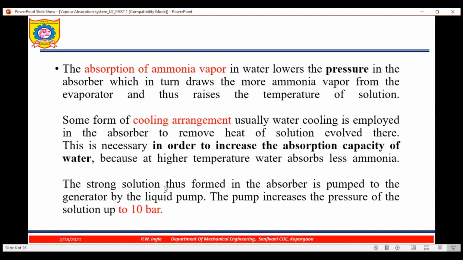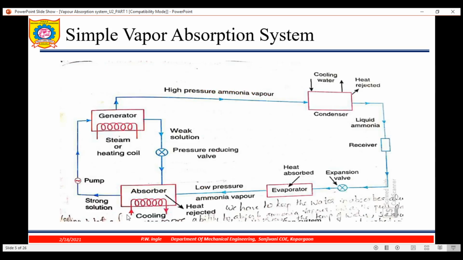The solution which is formed in the absorber is pumped to the generator by the liquid pump. The pump increases the pressure of the solution up to 10 bar. Whatever solution we have formed in the absorber will be pumped to the generator up to 10 bar pressure.